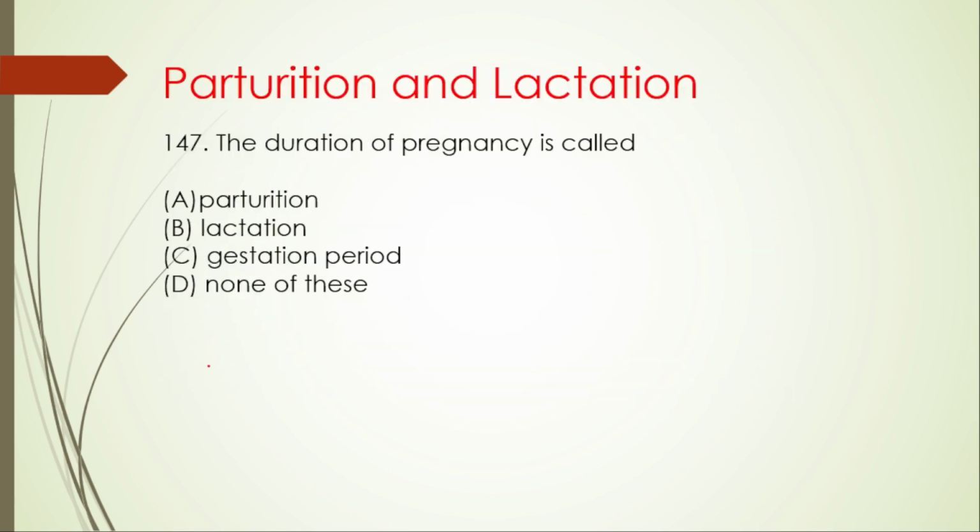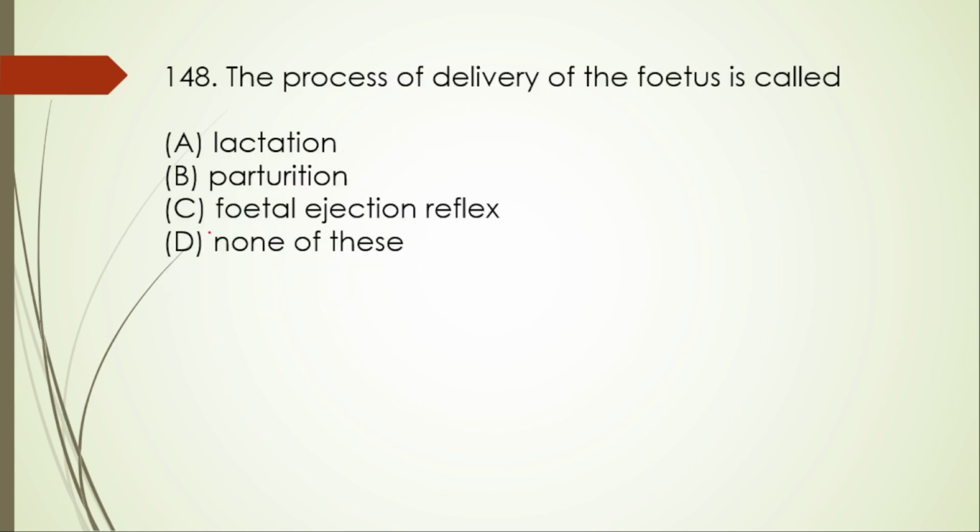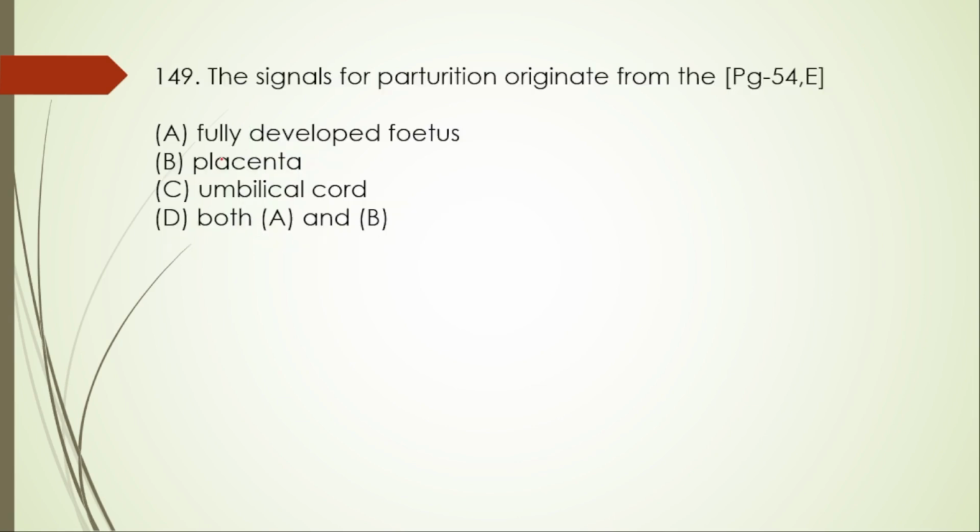Next, from the parturition and lactation. 147. Duration of pregnancy is called: parturition, lactation, gestation period, none of this. The right option is option C, gestation period. Next, 148. The process of delivery of the fetus is called: lactation, parturition, fetal ejection reflex, none of this. It is called parturition.